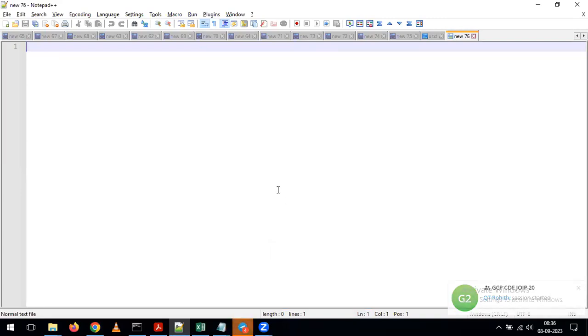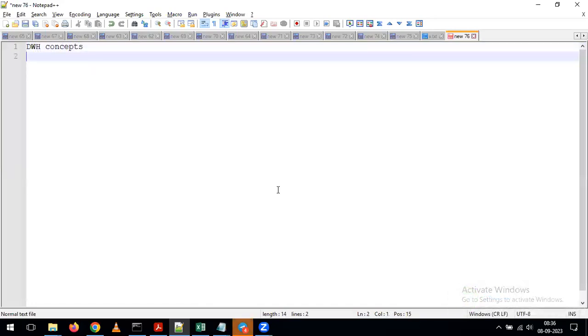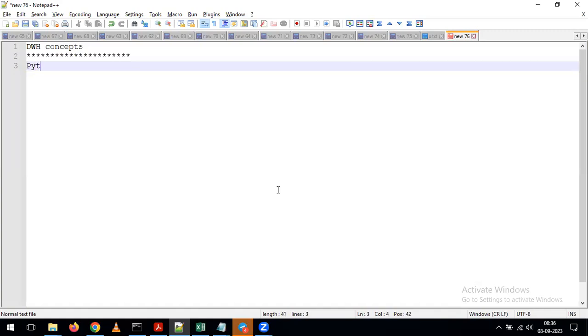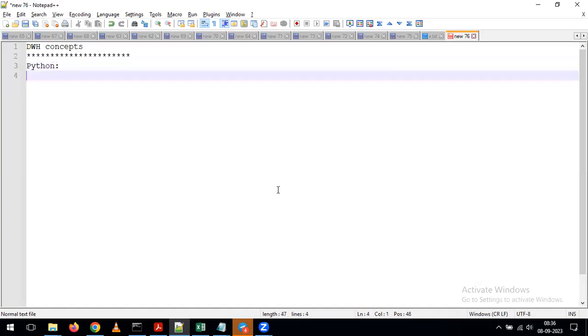So as part of yesterday's session, we completed our data warehousing concepts. And in other sessions, we are discussing Python. So today we'll continue with Python. We'll try to complete the Python concepts in today's and tomorrow's sessions. So with that, we can continue with the remaining topics.